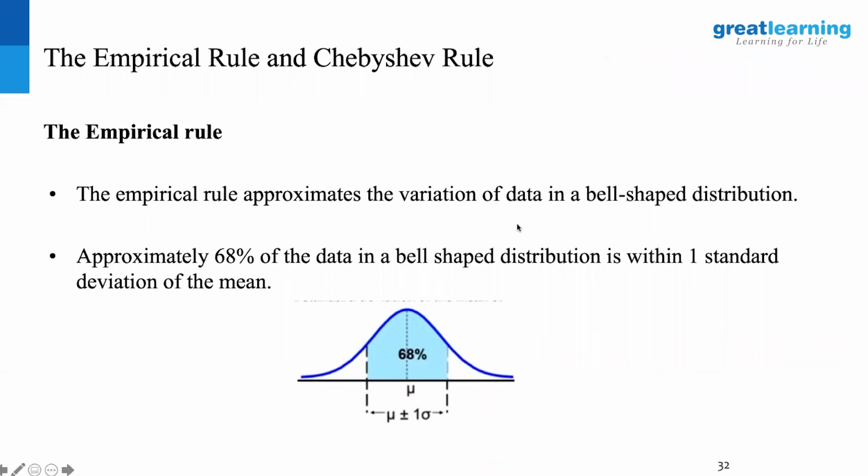Then the empirical rule. Now the most important tenet of any data distribution: your data is expected to be in a normal distribution, which is called bell-shaped. We'll cover the bell-shaped normal distribution in the next class when we touch on probability, but if your data is in symmetric form, a proper bell curve, then it is a normal distribution, which means the average or central tendency of that distribution lies exactly in the center. If the average moves to either side, then we call it a skewed distribution.